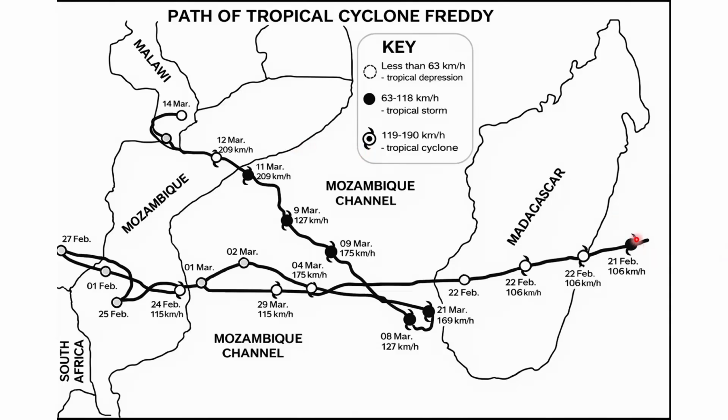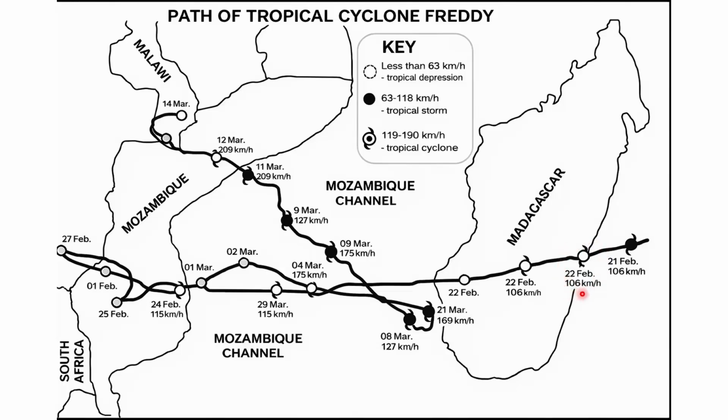Now we have the path of Freddy on the map. Freddy started near Australia and it was already strong over the warm Indian Ocean. The warm ocean water provided energy and moisture to the system. This energy and moisture caused the cyclone to intensify, meaning it became stronger as it moved over the warm water. On the 21st of February, Freddy hit Madagascar. The wind speed, which means it was a tropical cyclone at that time.